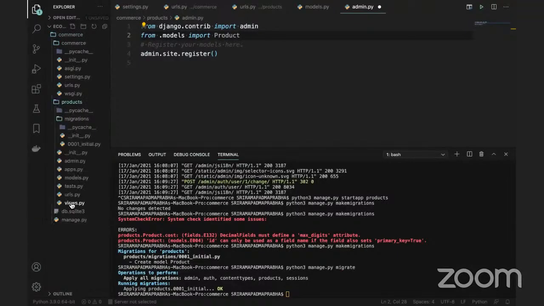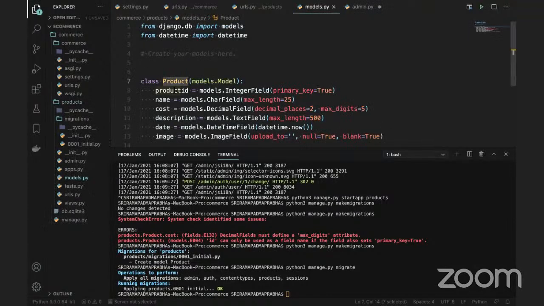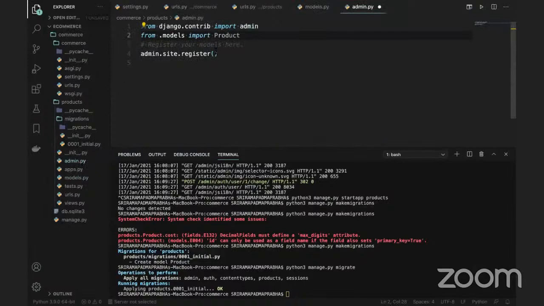In the products app, there is models Product, and there is admin.py. I'm using admin.site.register to link this product with the admin screens. This is a very important step. I'm linking this product information to my screen.